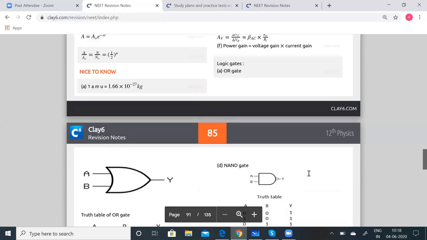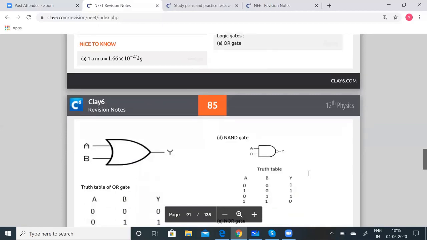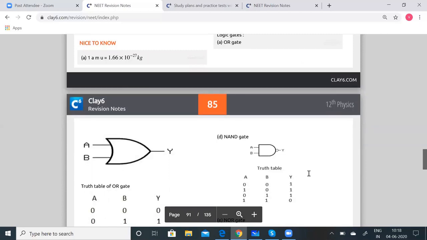Of course, I guess this is deleted from the NEET point of view. But anyway, we'll just go through this quickly because from the NEET point of view, the logic gates are deleted.